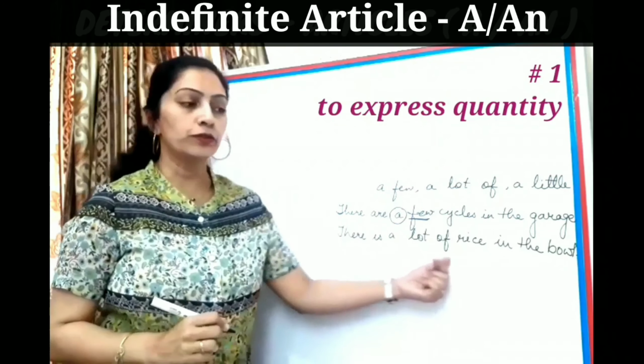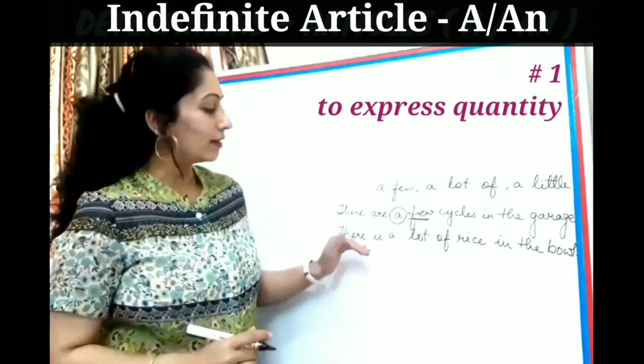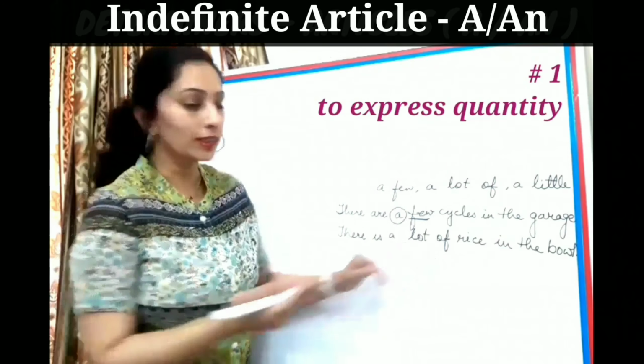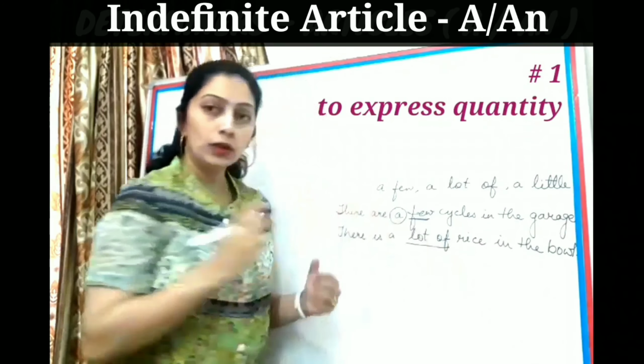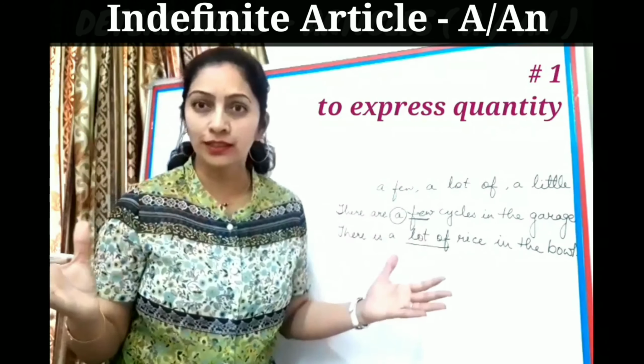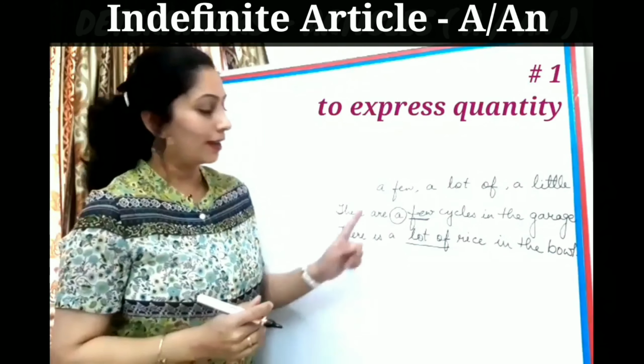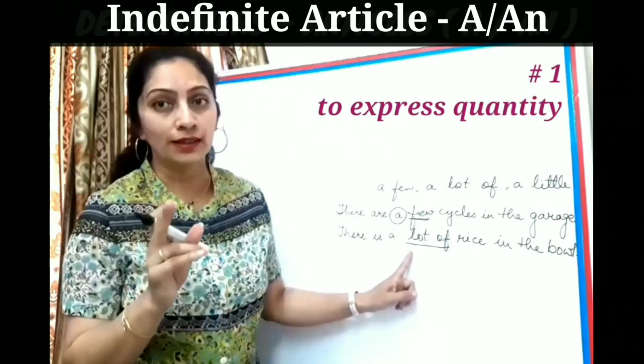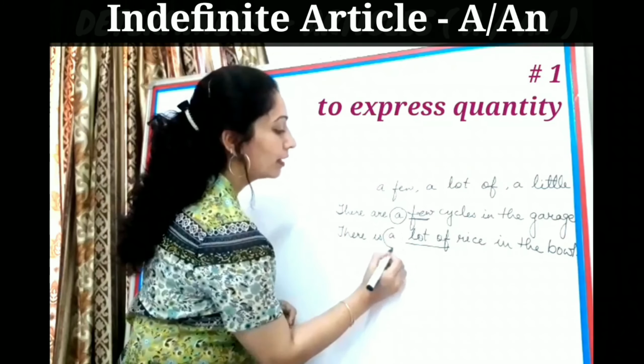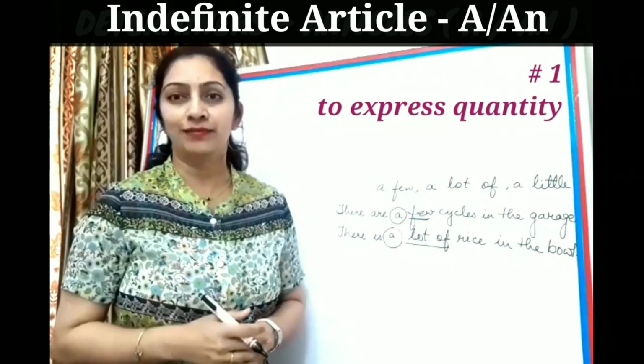There is a lot of rice in the bowl. Where is the term which expresses quantity? Lot. Lot expresses quantity. Correct. So before lot, because it has a consonant starting sound, we will use the indefinite article a.